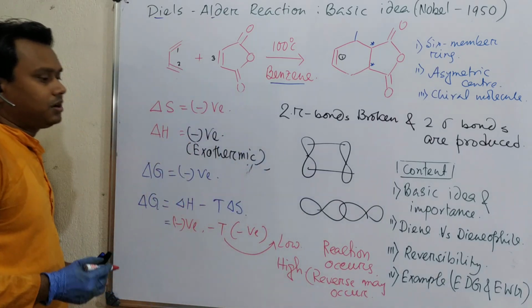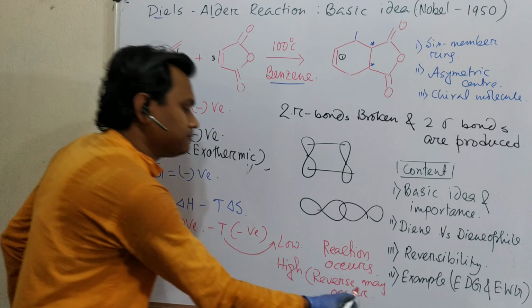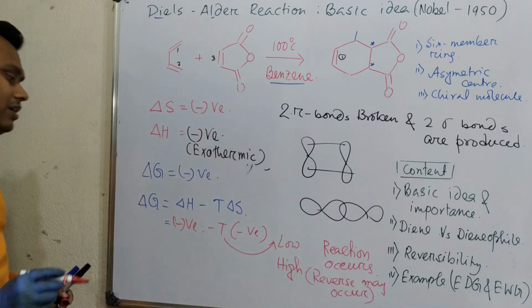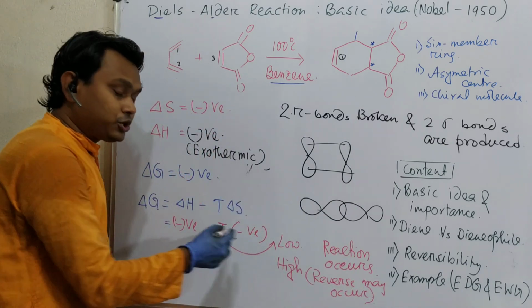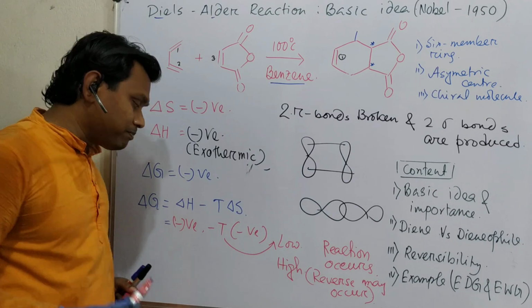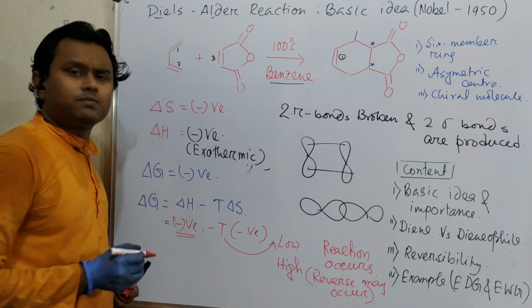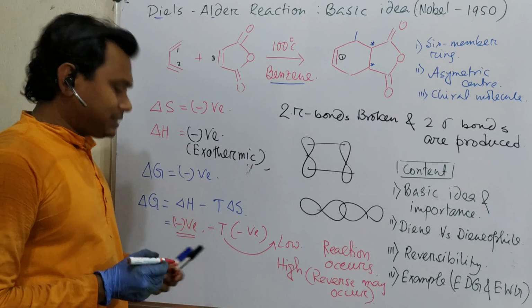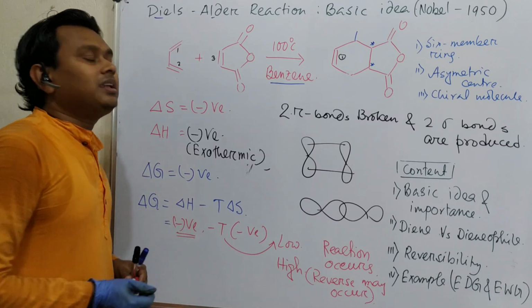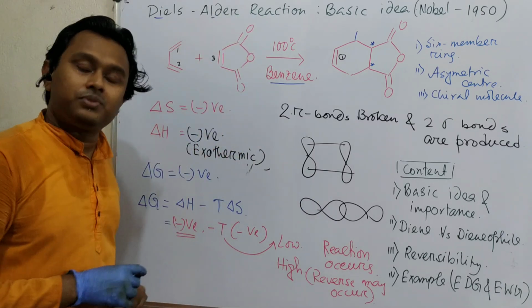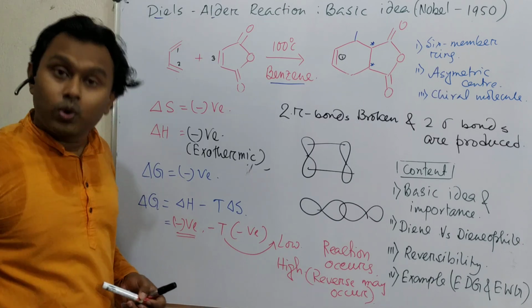Reverse may occur. This is the important thing we must keep in mind: at high temperature, the contribution of entropy becomes more; at low temperature, the contribution of enthalpy becomes more. That is the result. But you may think, sir, why is 100 degree centigrade needed? It could have been a lower temperature.